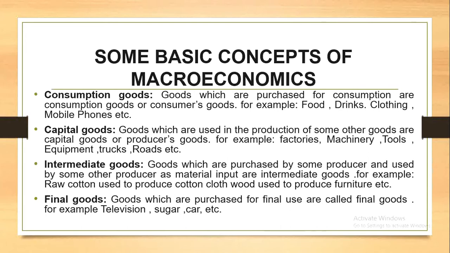If we purchase a television from the shop, then we can directly bring that television to our home, connect it with the electricity, and directly consume that good. There is no other method. It's not like after purchasing the goods, again in the home we have to do further processing. So this is the best example of final goods. The goods which we purchase for final use are called final goods.